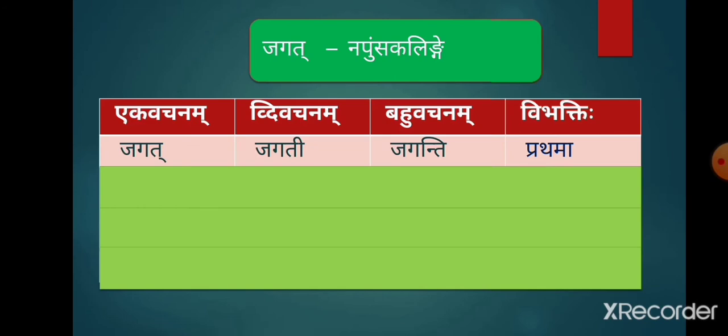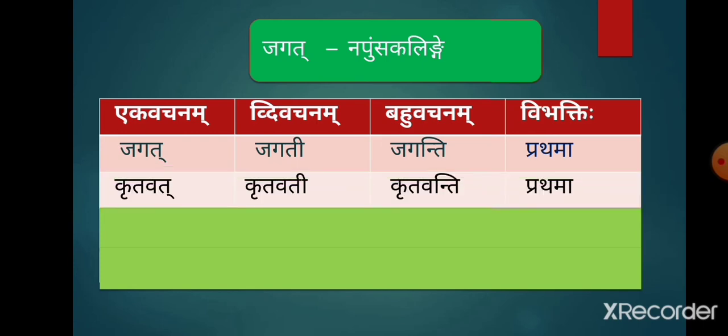In Napunsakalingam, these forms are declined like the word jagat. The prathama vibhakti forms of the word jagat are jagat, jagati, jaganti prathama. In the same way, the prathama vibhakti forms of the dhatuhu kru plus ktavatu pratyay in Napunsakalingam are krutavat, krutavati, krutavanti prathama.